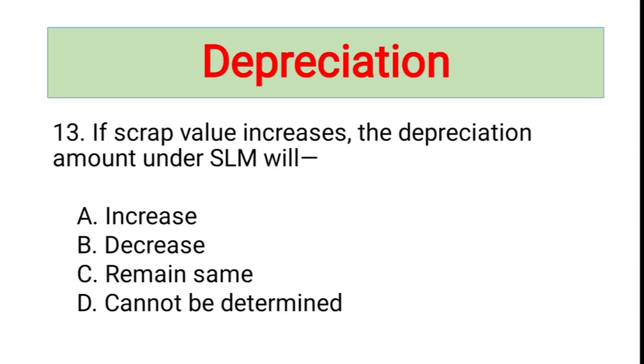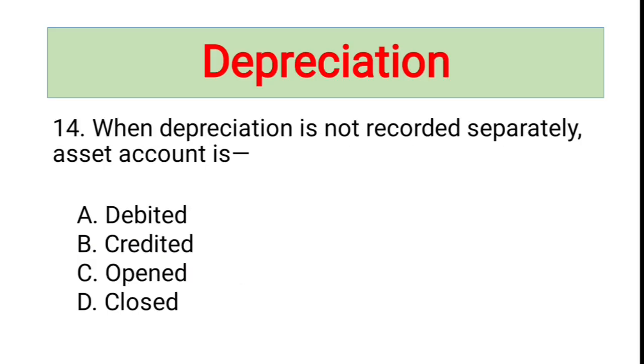If the scrap value increases, the depreciation amount under SLM will... Under straight line method, depreciation depends on cost minus scrap value. If the scrap value is higher, depreciation amount becomes lower, resulting in lower annual depreciation. So B, decrease is the right answer.